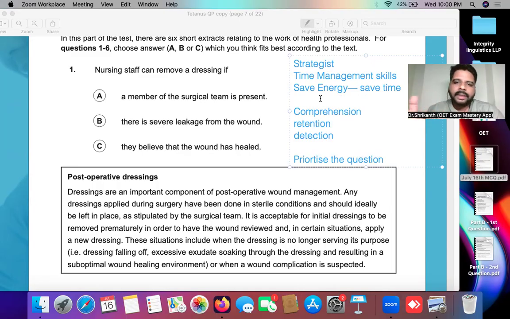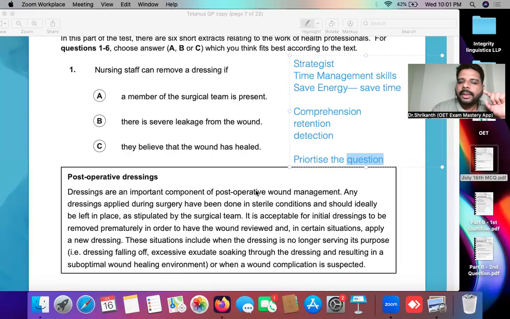Now, how can you get a maximum number of correct answers? By writing the correct answers to the questions. You need to understand that OET people are not giving you marks for reading the paragraphs. The name of the test is reading, but they are not giving you marks for reading this paragraph. The OET is giving you marks for finding the answer to the question. So you must always prioritize the question. Do not prioritize the paragraph, because if you prioritize the paragraph, of course, you will be able to find the answer.